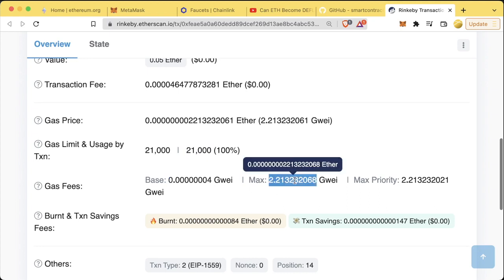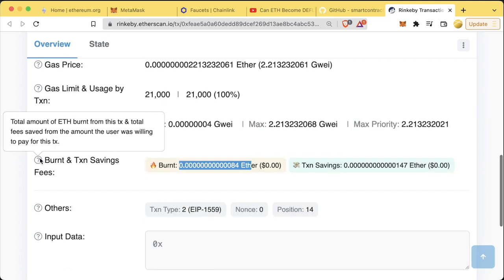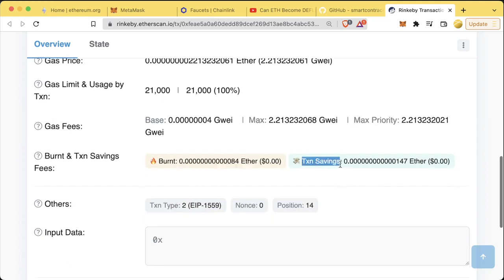The max gas is the max gas price we're willing to pay, and max priority is going to be the max gas price plus the tip that we give to miners. And then we can see how much is burnt, and then we see transaction savings, which is the difference between how much was actually used or paid for and then returned.